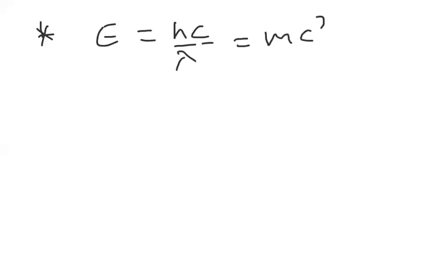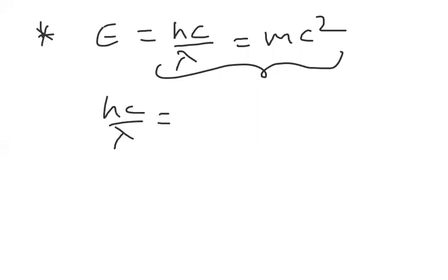De Broglie explained the de Broglie wavelength as follows. Just now, when we were discussing the photon, we told that photon energy equals hc by lambda. We can also write it as mc square, where m is the effective mass. From these two, hc by lambda equals mc square.